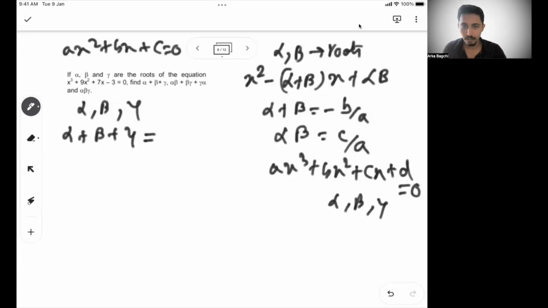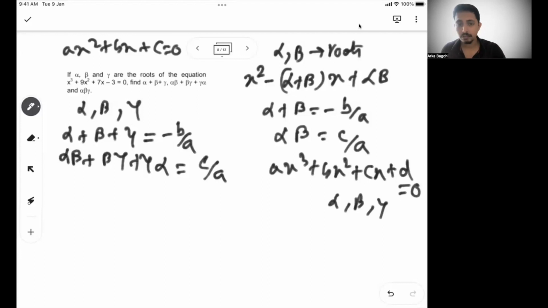So every root individually added will be minus b by a. If we take 2 roots at a time, alpha beta plus beta gamma plus gamma alpha, it will be c by a. See, the sign is changing. First, when each root is taken individually, it is minus. Taken 2 roots at a time, it is plus. And then when I take all the roots at a time, alpha beta gamma, the product, it will again be minus b by a. Similar thing you have seen here, it's first minus, then plus. So I'm trying to make it a trend, right?